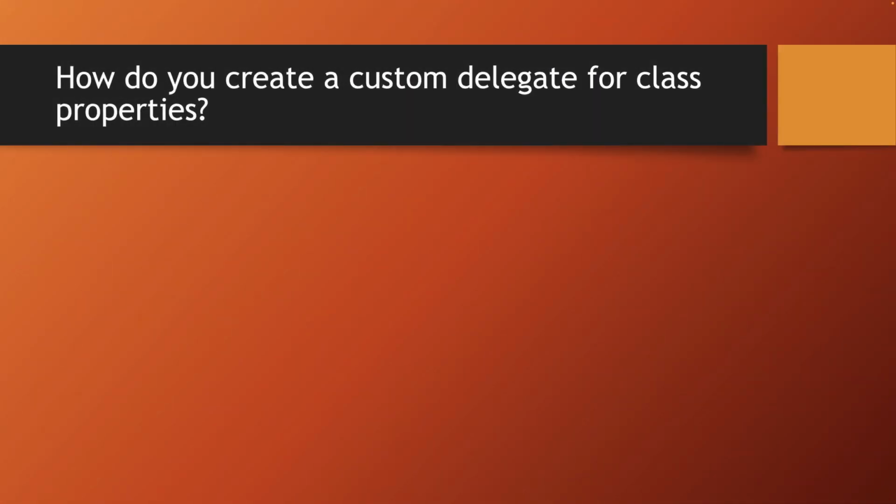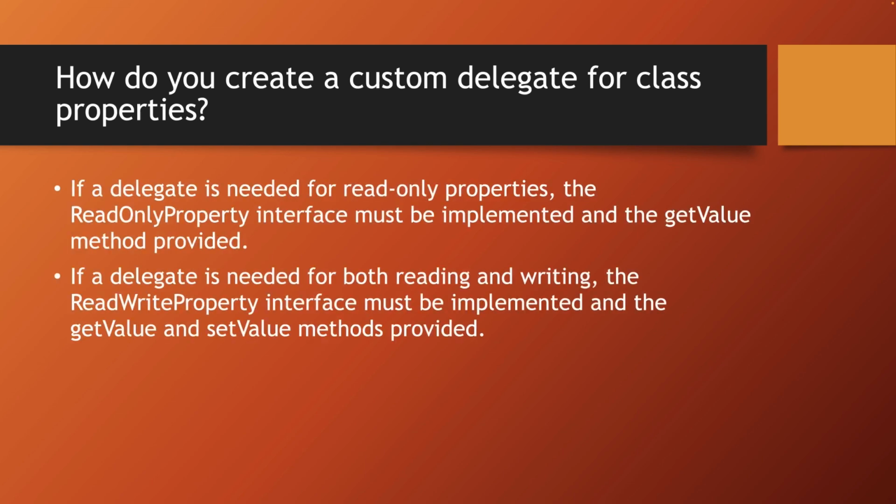How can we create a custom delegate for class properties? If a delegate is needed for read-only properties, then you need to implement the interface ReadOnlyProperty and implement the method getValue. If a delegate is needed for read and write, then you need to implement the interface ReadWriteProperty and implement the methods getValue and setValue.